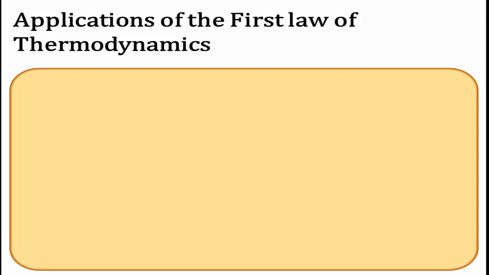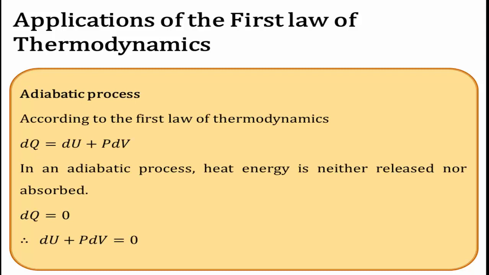Then there are certain applications of the first law of thermodynamics. Here in the case of an adiabatic process, according to the first law of thermodynamics, dq is equal to du plus p into dv. The total amount of heat supplied to the system is equal to the increase in internal energy and work done by the system. In that process, heat energy is neither released nor absorbed, there is no transfer of heat between system and surroundings. Therefore dq is equal to 0.